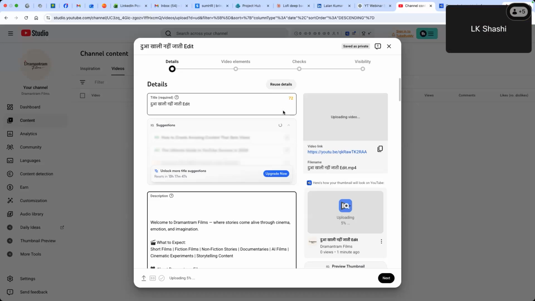At the same time, because we are not doing A/B testing right now, I would recommend you can use all three titles here for an initial period, let's say for one week. Later you can edit them and remove them after a week, so that by that time it will have been sent to those interested people.